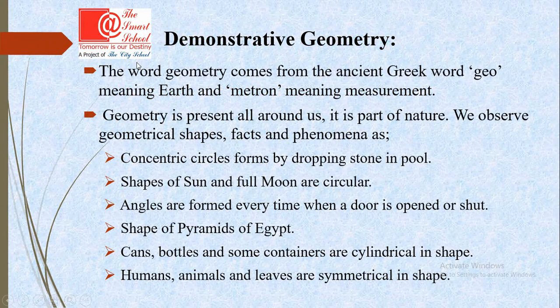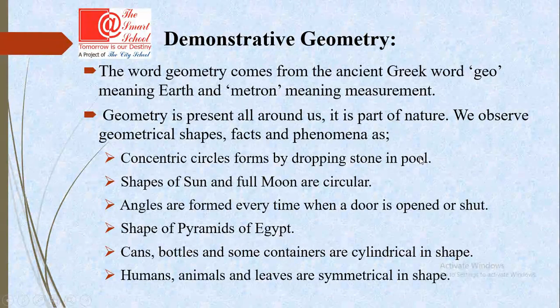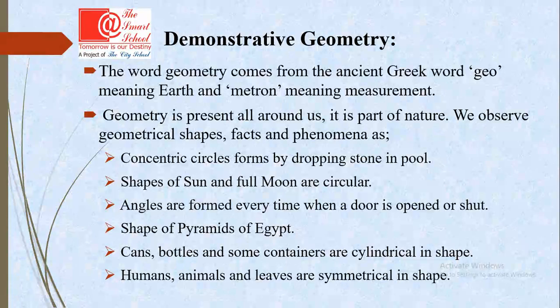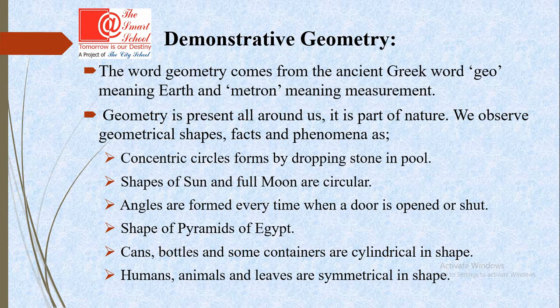Demonstrative geometry. The word geometry comes from the ancient Greek word geo, meaning earth, and metron, meaning measurement. Geometry is present all around us. It is part of nature. We observe geometrical shapes, facts, and phenomena such as concentric circles formed by dropping a stone in a pool. You must have experienced this. If you see still water and you throw a stone, we see continuous circles forming. Those are called concentric circles.